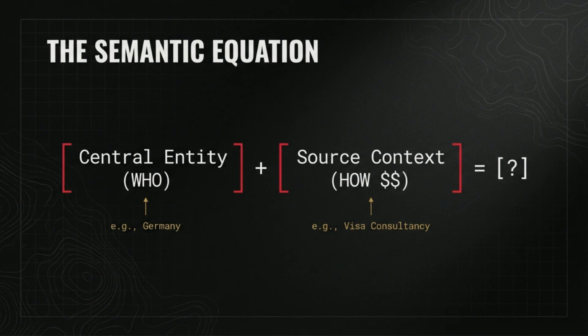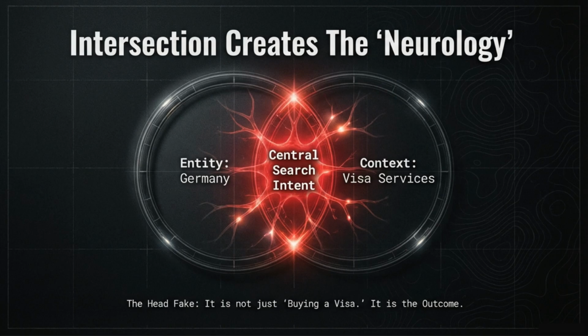Let's look at the semantic equation. Central entity, or WHO, like Germany, plus source context, or how money, like Visa consultancy, equals the central search intent. The intersection of the entity and context creates the, quote, neurology or central search intent. For example, it is not just buying a Visa, but the desired outcome.